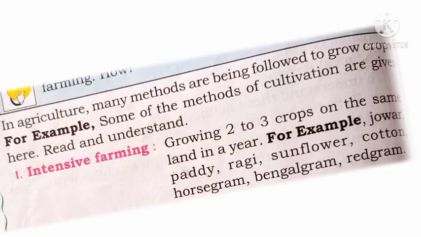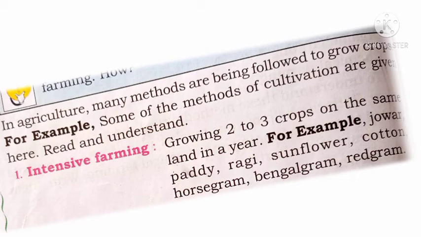Or our agricultural land. See, organic farming is there, and chemical farming, like that. These are also some methods of cultivation of farm. We will see that one by one. First one is intensive farming.